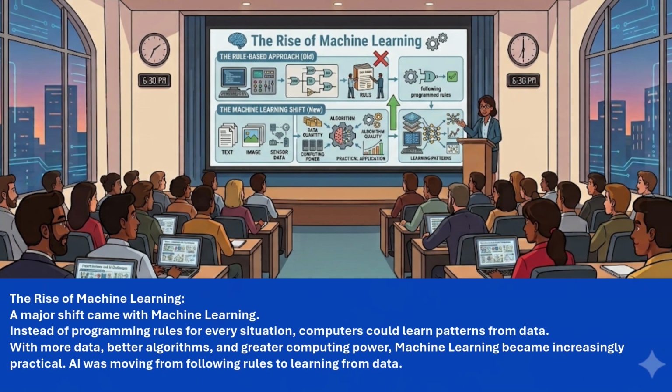The rise of machine learning. A major shift came with machine learning. Instead of programming rules for every situation, computers could learn patterns from data. With more data, better algorithms, and greater computing power, machine learning became increasingly practical. AI was moving from following rules to learning from data.